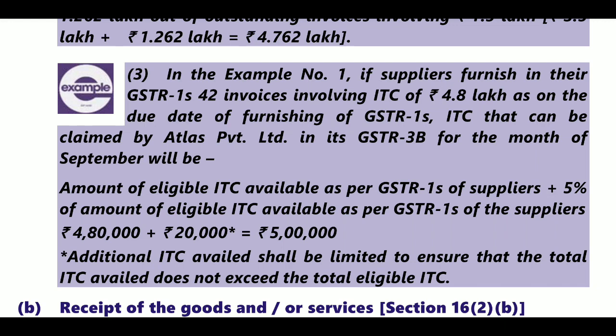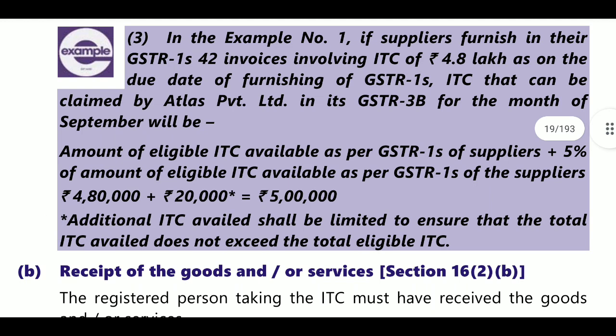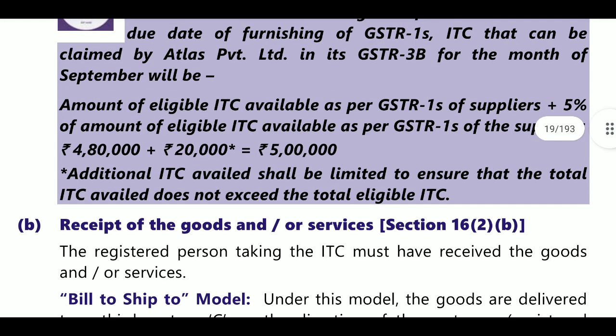So here, what is the ITC that can be claimed? The amount of eligible ITC as per GSTR1 plus 5% of ITC available, that is 4 lakh 80 thousand plus 20,000, you are taking, is equal to 5 lakhs. That is, additional ITC availed shall be limited to ensure that the total ITC availed does not exceed the total eligible ITC. That is what section 16.1 deals with.